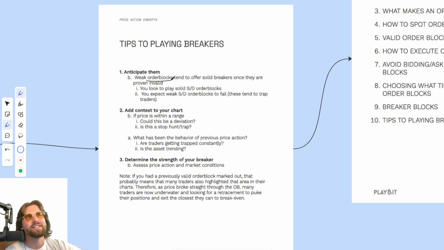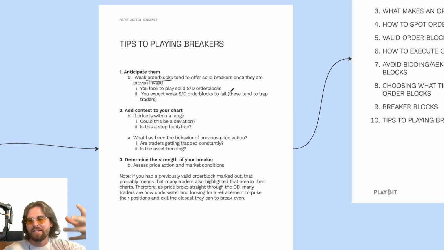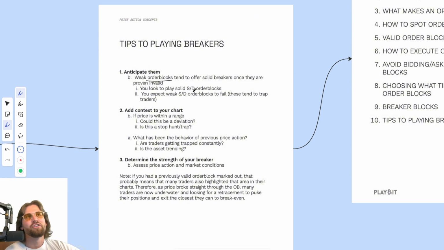Tips for playing breakers: anticipate them. Weak order blocks are a huge sign that breakers, once they are proven invalid, can then be played. So a weak order block tends to offer solid breakers. If the order block is poor, if it gets traded through very fast, then the breaker will be pretty decent. So if the order block is invalid, look for the breaker. Same thing with fair value gaps: you look to play solid supply and demand order blocks, and you expect weak supply and demand order blocks to fail.